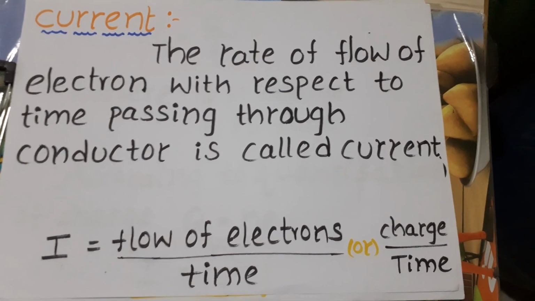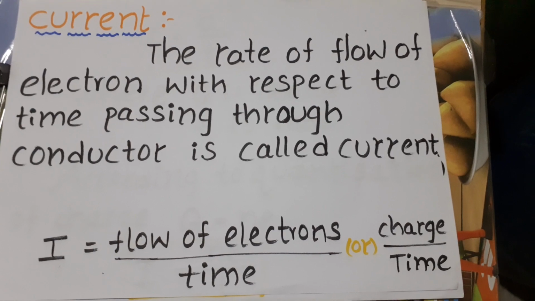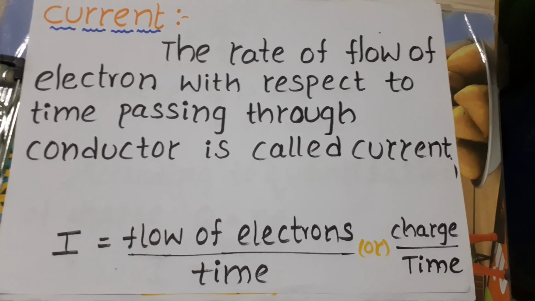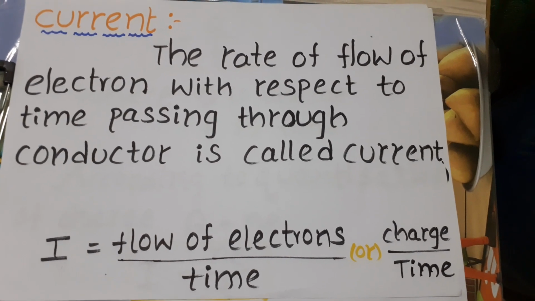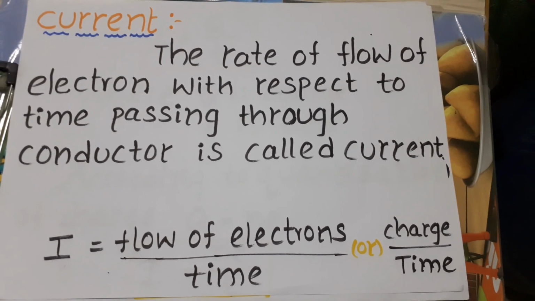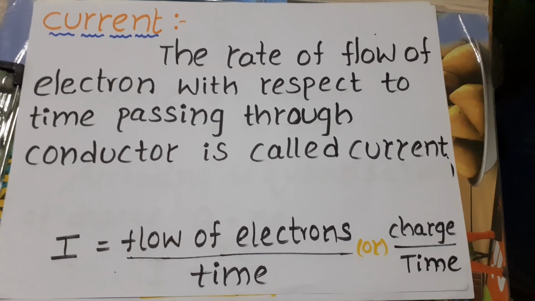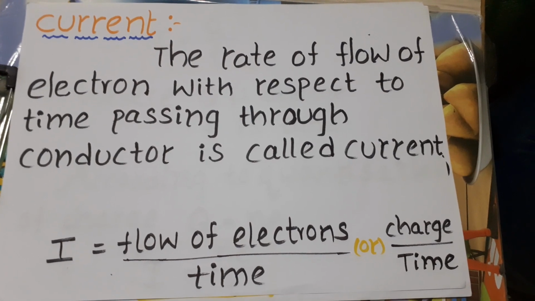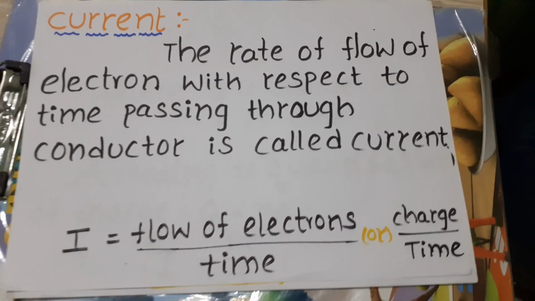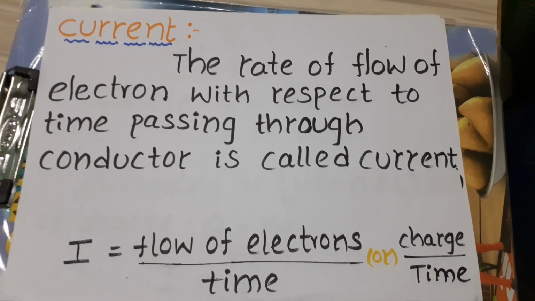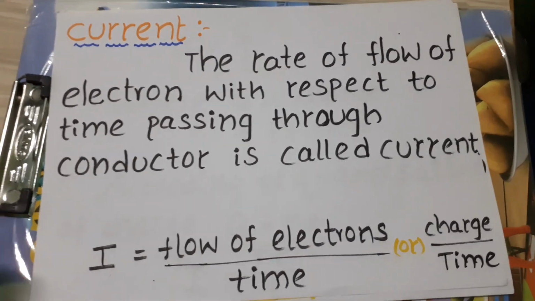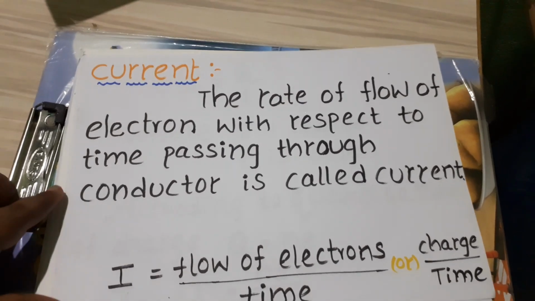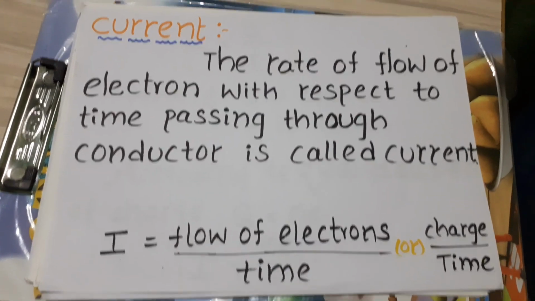When some electrons are flowing into a conductor with respect to time, we take that quantity as current. I equals flow of electrons by time. Flow of electrons is charge. Time we have to take in seconds.